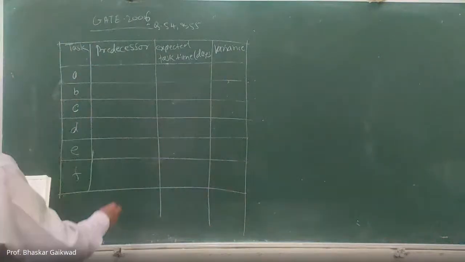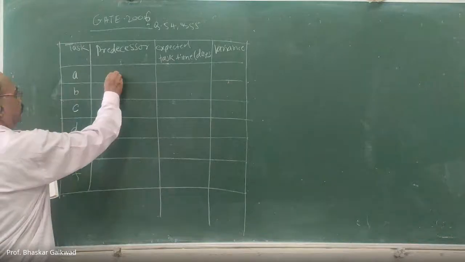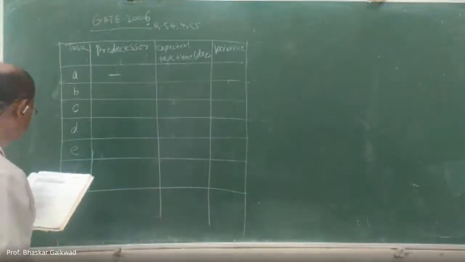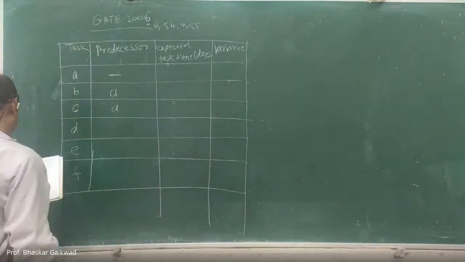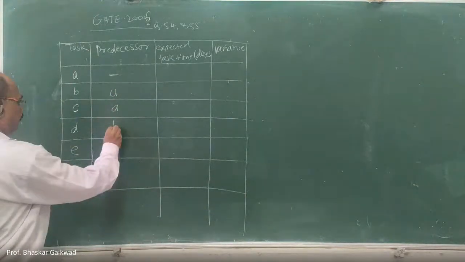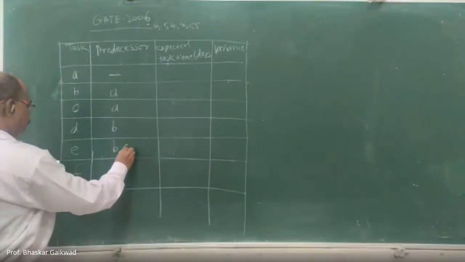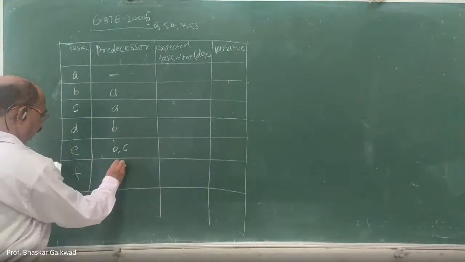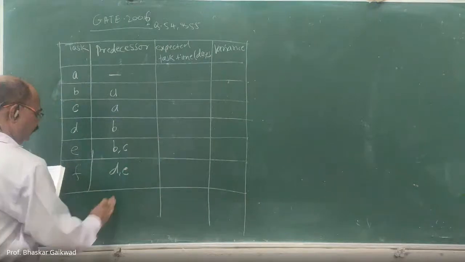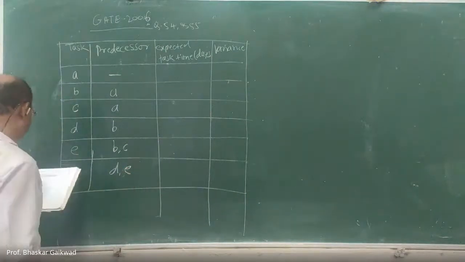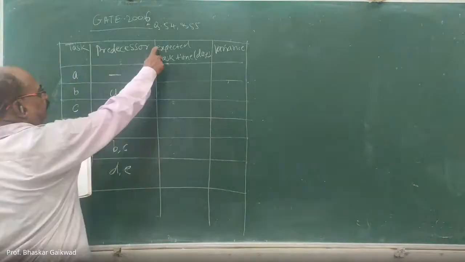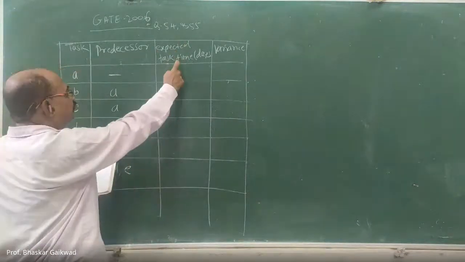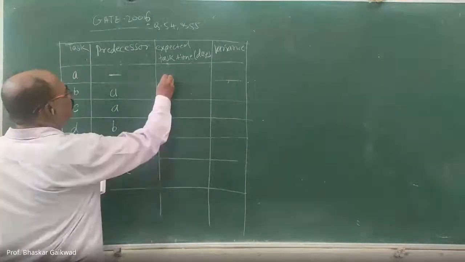So for A, there is no predecessor, meaning this is the starting activity. After that, A is given. After that, B, C, and D, E. D is given. Expected task time means they have directly given 30,